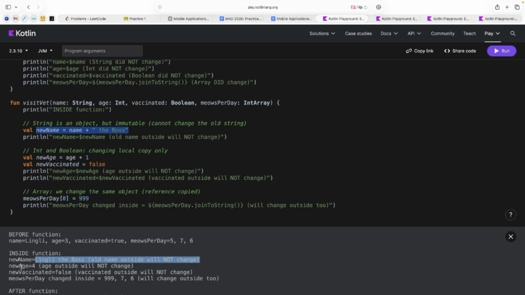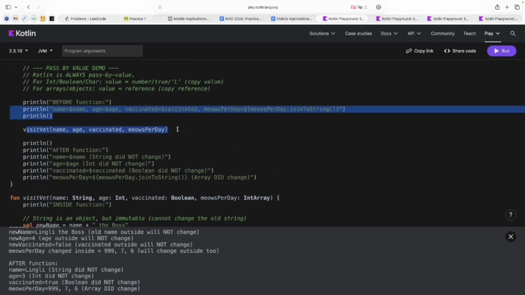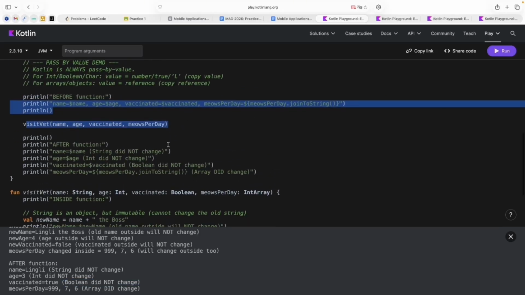Then I create a new age, and after the function I will not change this value, and I create a new flag about vaccination, because again I will not change this information outside my function, because we will just copy all this information when we run our function in such a way.